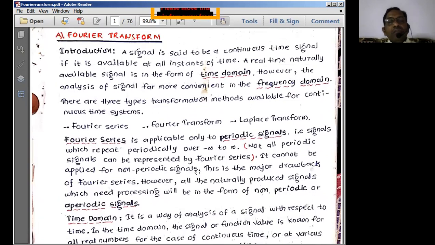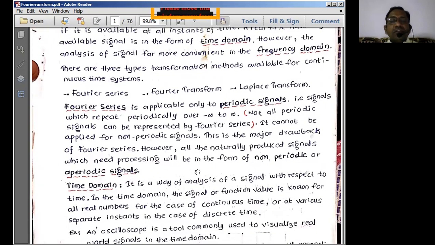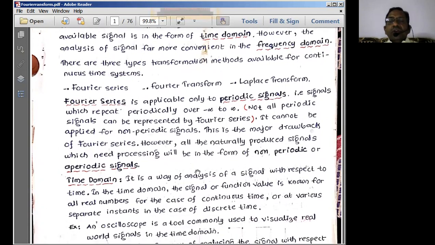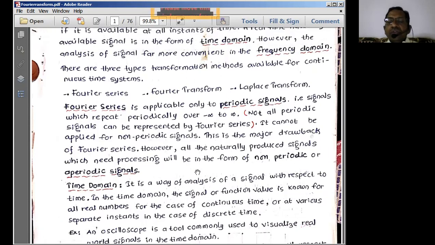Now when we have the Fourier series, why are we going for Fourier transforms? That is the question. What are the drawbacks of the Fourier series? The Fourier series is only applicable to periodic signals. When it comes to aperiodic signals, the Fourier series cannot give the solution.